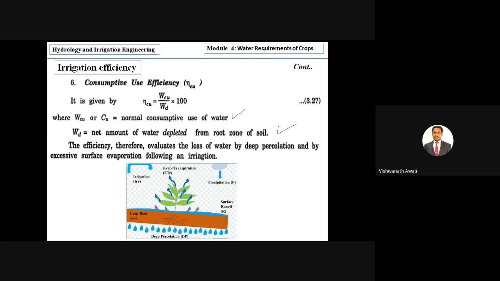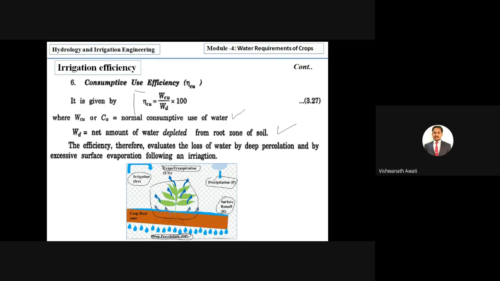You can see in the diagram here evapotranspiration is taking place as well as deep percolation. There is irrigation as the input water as well as precipitation, and even surface runoff. From here you can calculate how much water is going from the root zone, the net amount of water from the root zone. Here deep percolation may take place as well as evaporation from the plant, right? From this we get to know how much is effectively used by the plant. That is consumptive use efficiency.